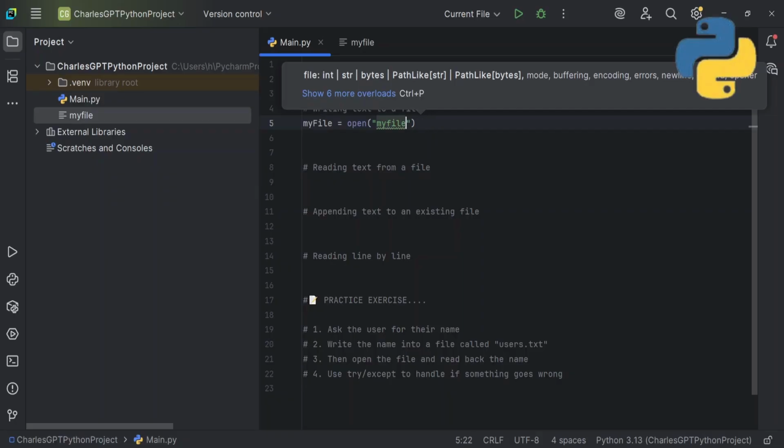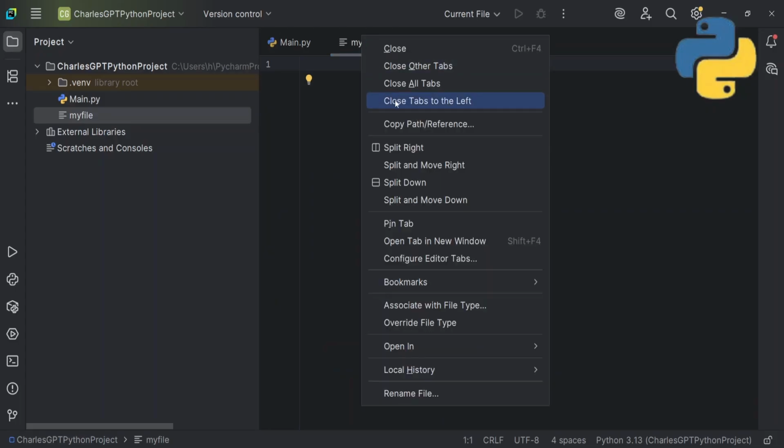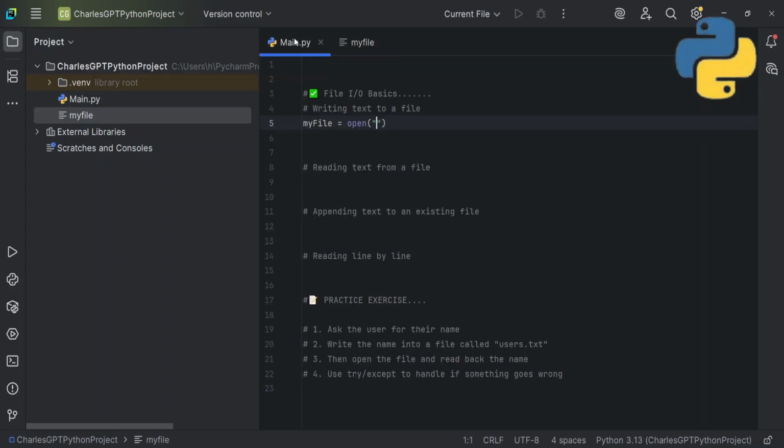So to make sure that you always get the right file path, you go right here. For me, you right click, then you see copy path or reference. So now I've copied the file path. Inside these double quotes, I'll paste the file path like this. You can see that it's giving an error.